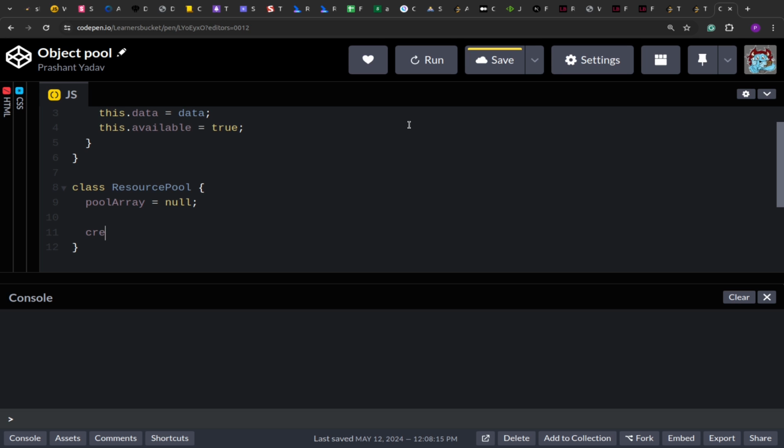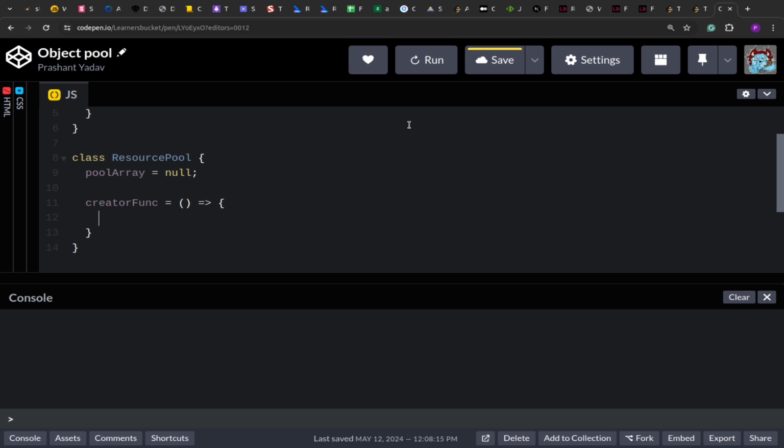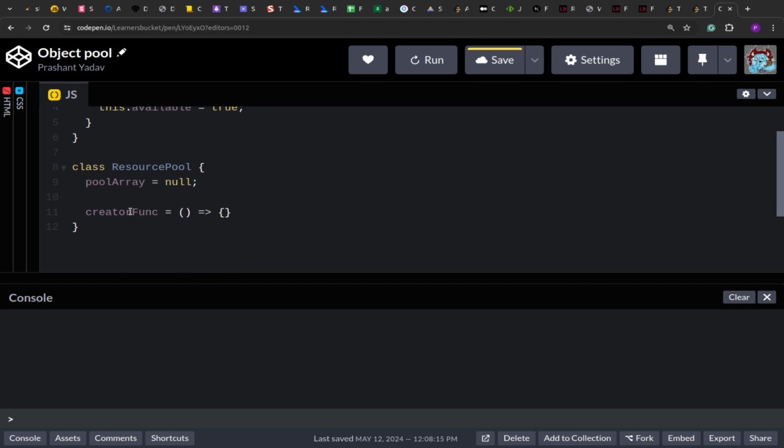And then we have these two functions, the creator function. The creator function provides the new data that is going to be set in the object pool. This data will be provided by the creator function. Then we'll have a reset function that will reset the data.